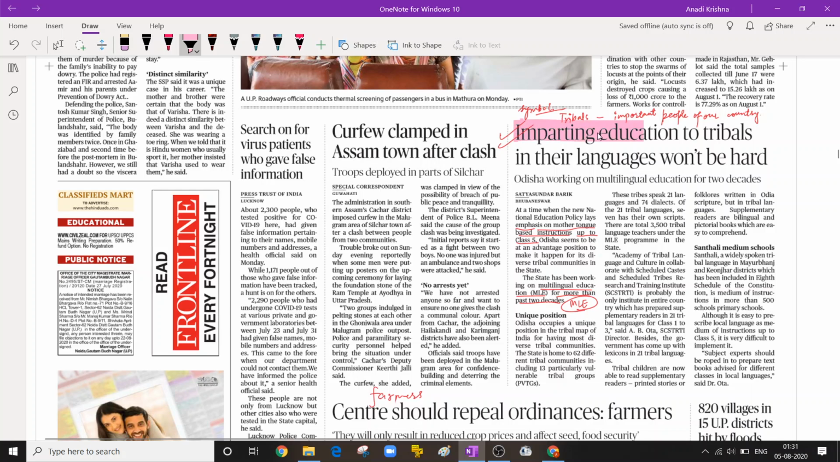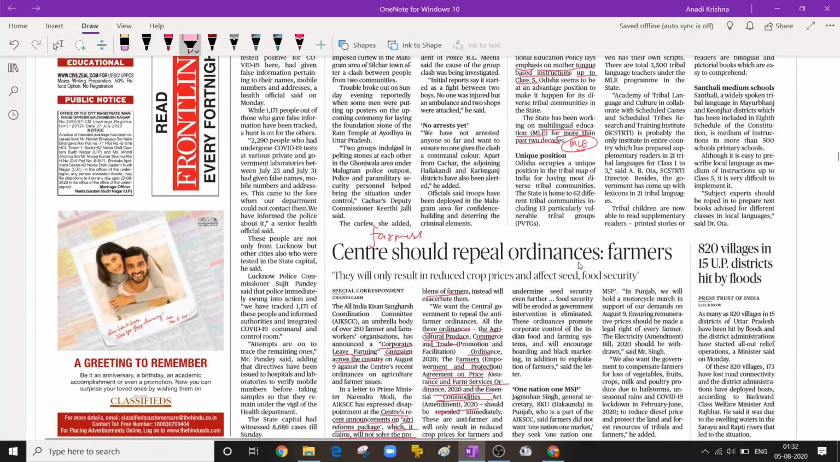See, this is very important. Imparting education to tribals. Tribals are very important people of our country. They have a special place in our hearts. They represent the history and culture of our country of thousands of years. So they are very important, and any news related to them will be very important.